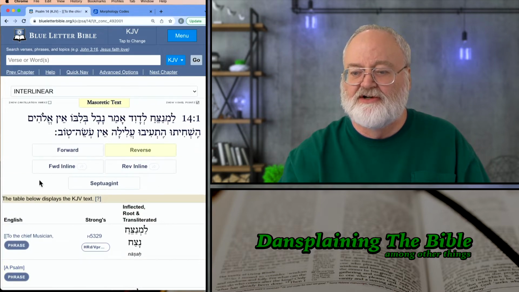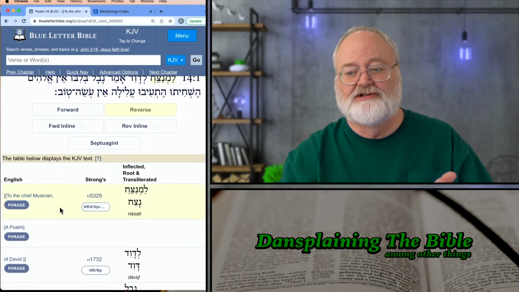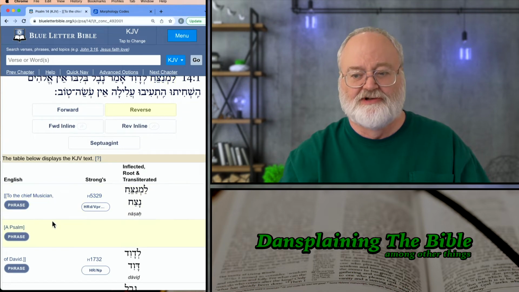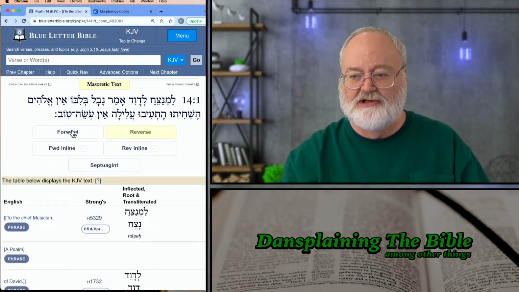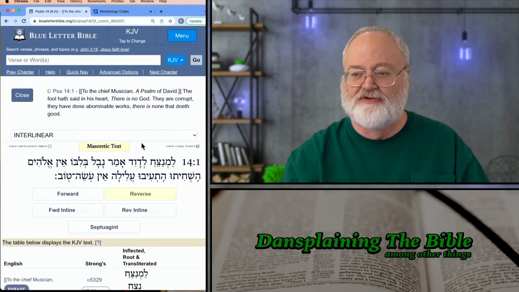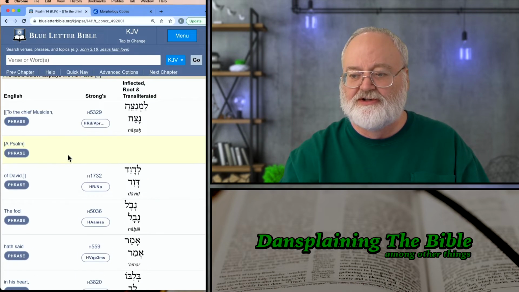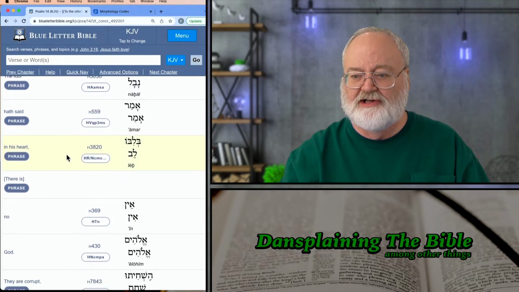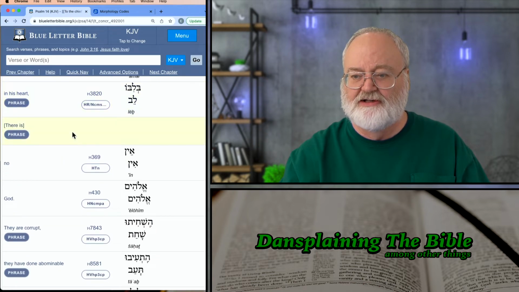The reverse interlinear does that because the English is primary for the reverse interlinear. If we click on forward, the Hebrew becomes primary and the English is secondary, but we're going to stick with the reverse interlinear and scroll down until we find where it says "there is no God."